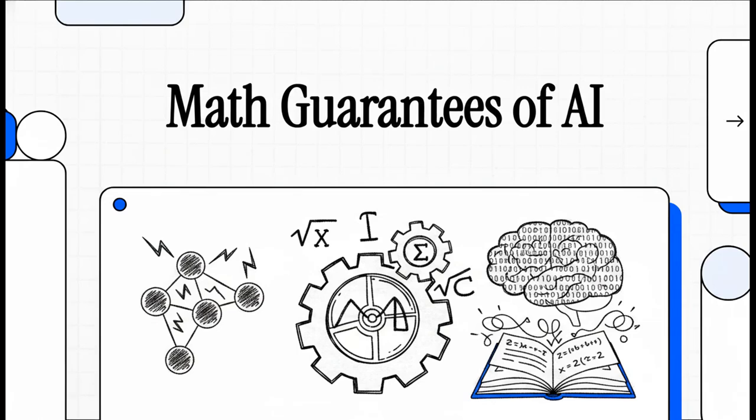All right, let's get right into it. Welcome to this explainer, where today we are going to look under the hood of machine learning. We hear all the time about how AI models are trained on massive amounts of data, right? But how do we actually know they're learning anything real? Today, we're going to demystify the deep theory behind this whole process. We are getting into the mathematical guarantees of AI learning.